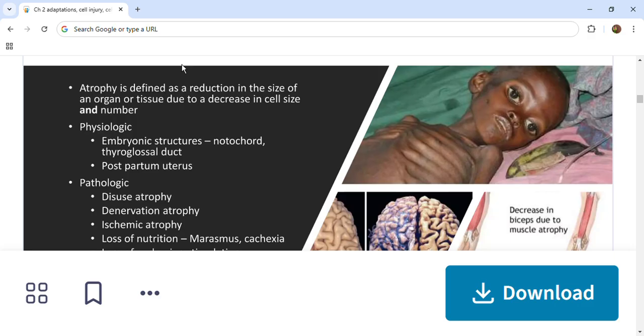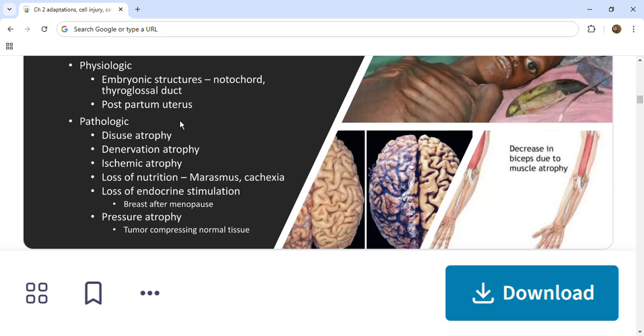Next is atrophy. We will see physiologic atrophy first. The best example is the notochord. The notochord will degenerate and get connected to the vertebral column during embryogenesis, as everyone knows. And even the thyroglossal duct will undergo atrophy after the development of the fetus. After parturition, a decrease in the size of the uterus may also occur. Not that much, but some decrease in uterine mass will occur after parturition.